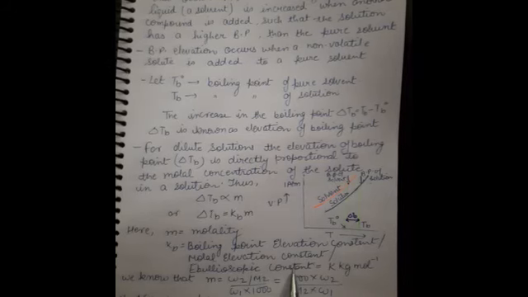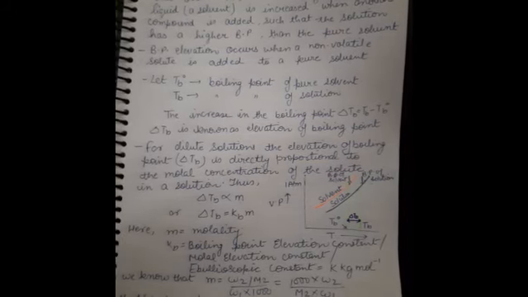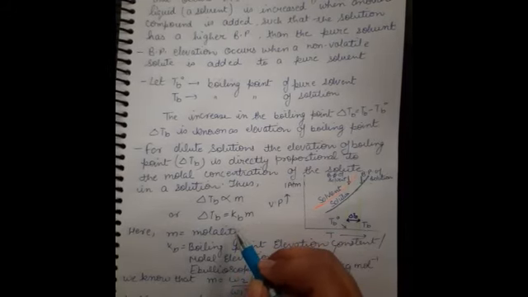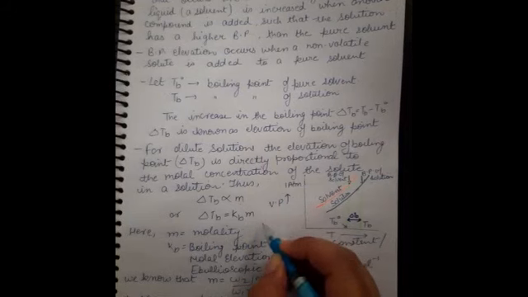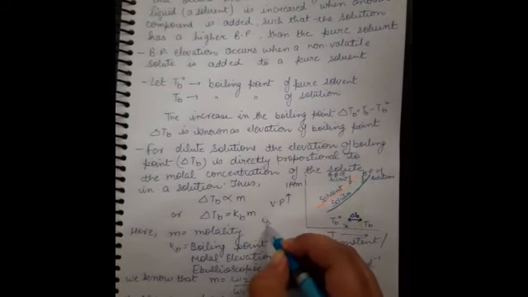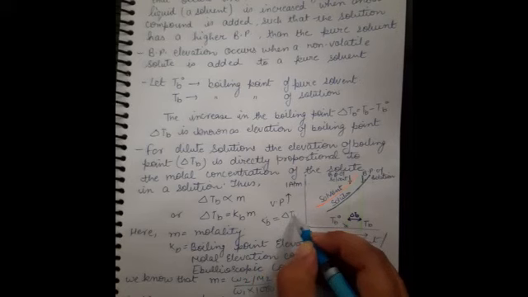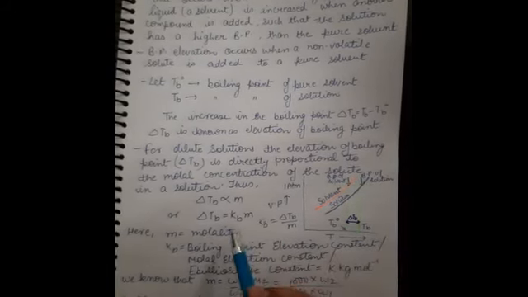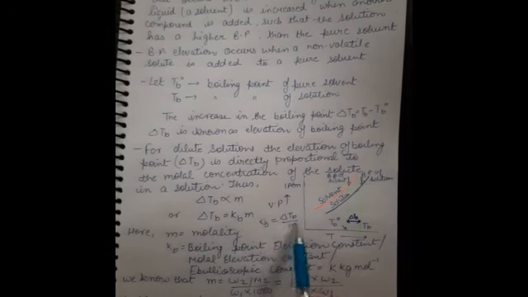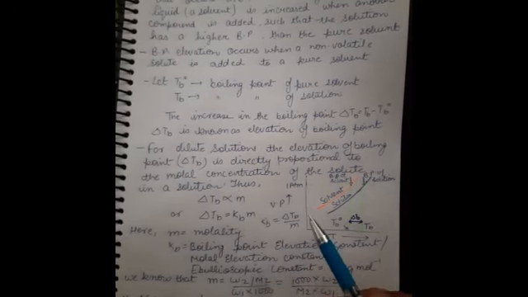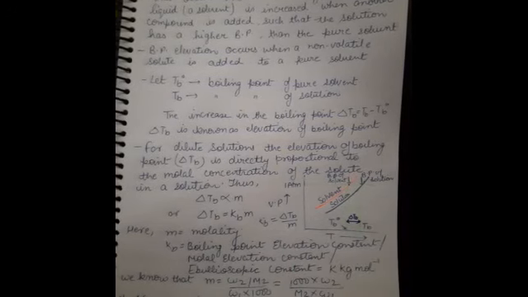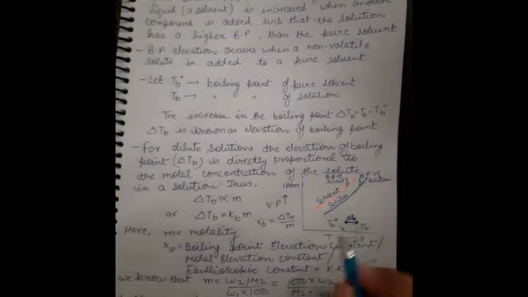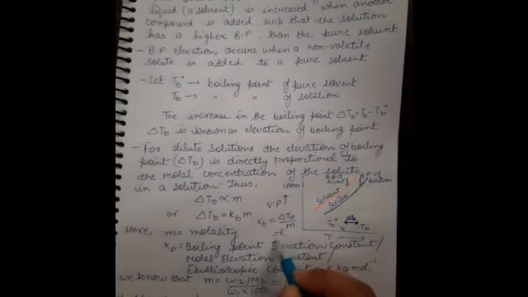Now it's time to know what is the unit of Kb. Students, if we want to find the unit of Kb, what we have to do? Kb is equal to delta TB upon m. What is delta TB? Delta TB is the boiling point elevation, and when we are talking about temperature, what is the SI unit of temperature? That is known as Kelvin. So I am going to write here Kelvin.